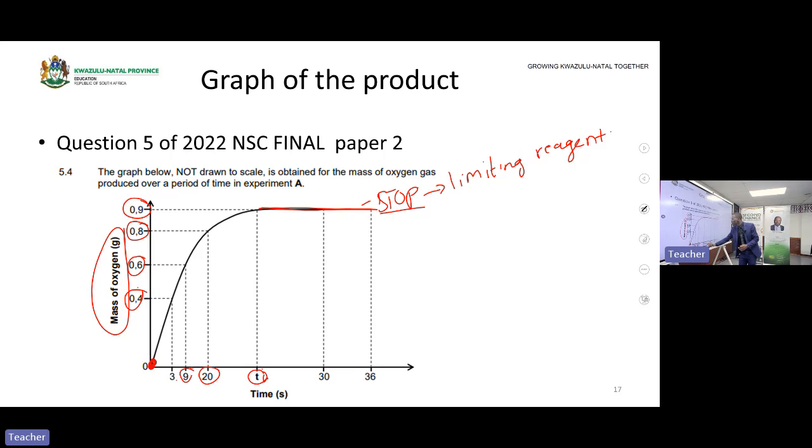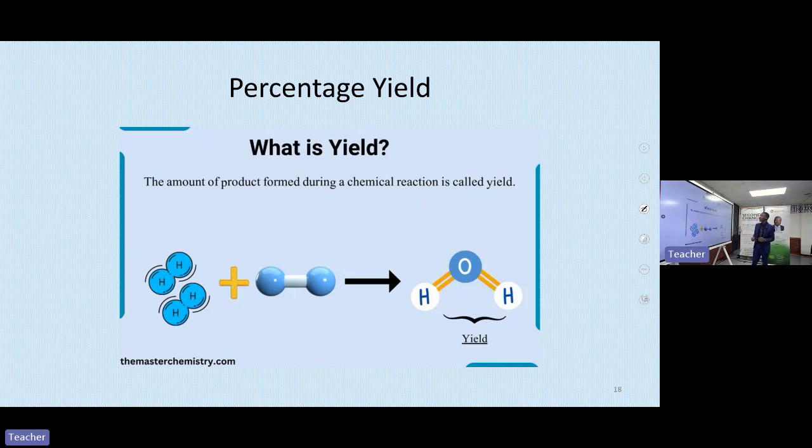This is the time that the reaction reaches its completion, or the time that the limiting reagent is used up, because it's where the line begins to become straight. In this portion, there is no reaction taking place because the limiting reagent is already used up. All right, let's continue.